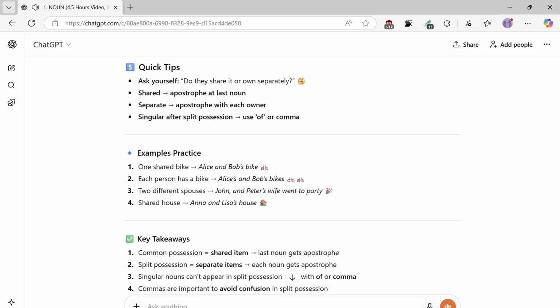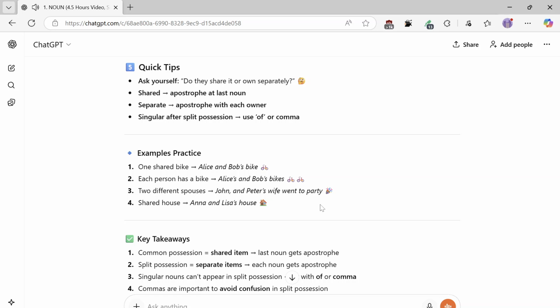Examples. Practice: 1. One shared bike, Alice and Bob's bike. 2. Each person has a bike, Alice's and Bob's bikes. 3. Two different spouses, John and Peter's wife went to the party. 4. Shared house, Anna and Lisa's house.